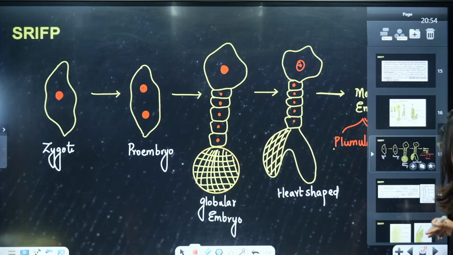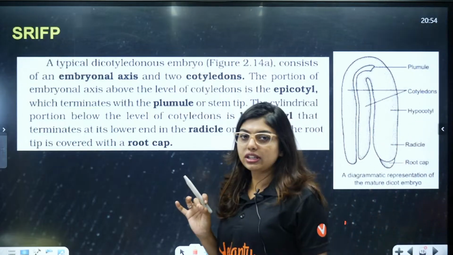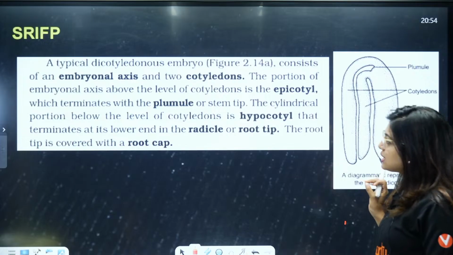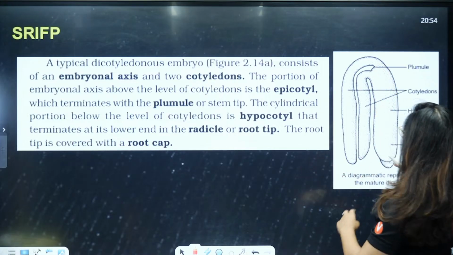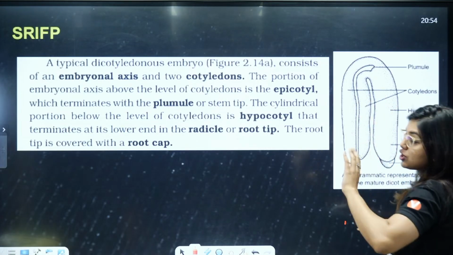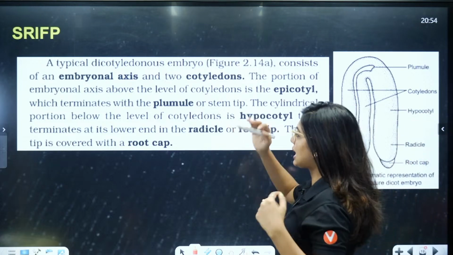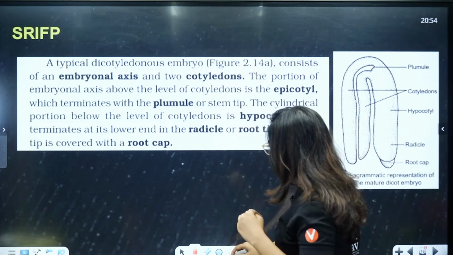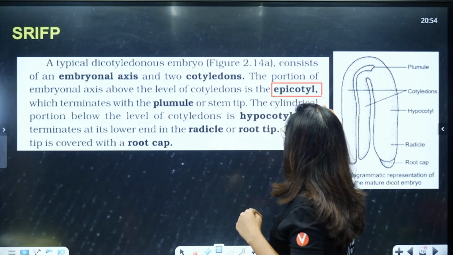Okay, this is understood, students. This paragraph is clear. Now, a typical dicotyledonous embryo consists of an embryonal axis. This is the embryonal axis where it has 2 cotyledons. Can you see 2 cotyledons? When I am reading, you look at the diagram only. The portion of the embryonal axis above the level of cotyledon is going to be called the epicotyle.